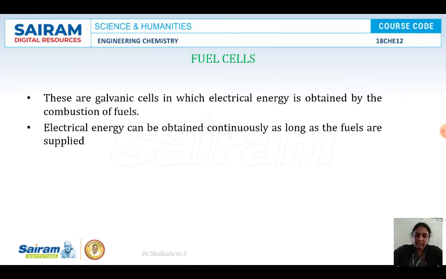What are fuel cells? Fuel cells are galvanic cells which convert chemical energy directly into electrical energy. Very important, dear friends, you must write this word here, directly, otherwise you will lose your complete marks for your definition. You must write that the chemical energy is converted into electrical energy directly. As long as we supply the fuel and oxidant through the anode and cathode electrodes, it will keep generating energy, with a continuous movement of the fuel and the oxidant through the anode and cathode electrodes respectively.